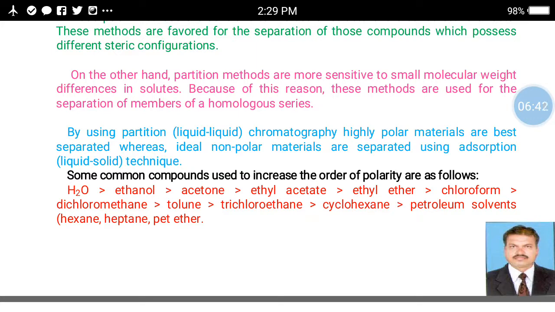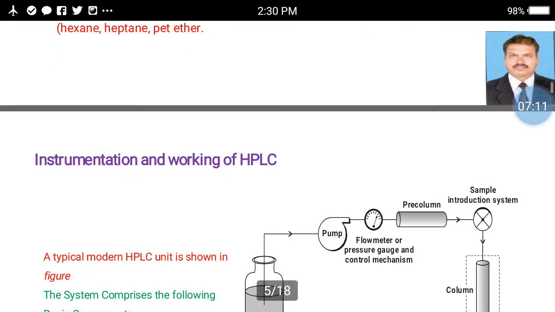Some common compounds used, in increasing order of polarity, are as follows. The first one is water, H2O, second one is ethanol, third one is acetone, fourth one is ethyl acetate, fifth one is ethyl ether, then chloroform, then dichloromethane, toluene, trichloroethane, cyclohexane, petroleum solvent, that is hexane, heptane, then pet ether, etc.